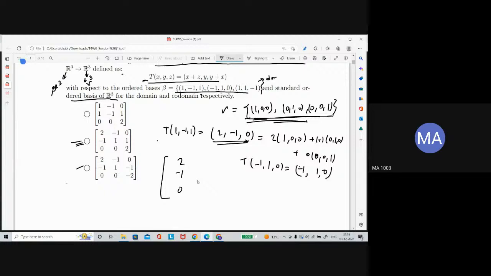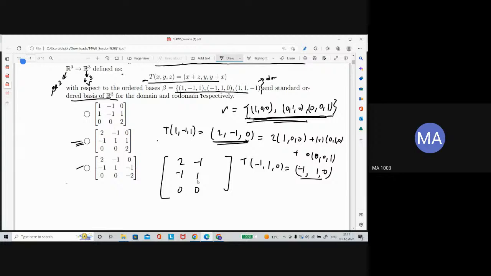Now write this vector as a linear combination of this basis and write the coefficients column-wise, just as you saw previously. The third one I am leaving for you. From here itself it is enough to match; no need to find the third one also. Whatever the third one is, you can check it. So this is the process to find the matrix representation.